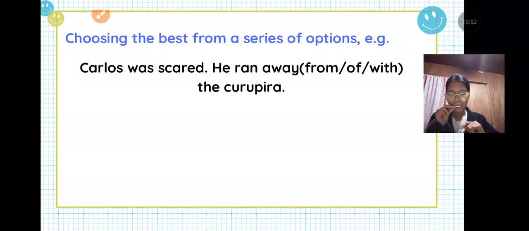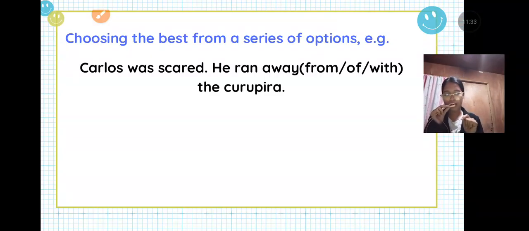Now, let's proceed to the middle one. Carlos was scared. He ran away of the Coropera. Do you think it fits in the sentence? Of is a function word which indicates the pointing sentence. Carlos is pointing something here. Does he mention he is pointing something? No, right? So this is no also.